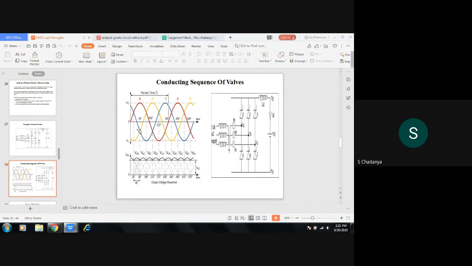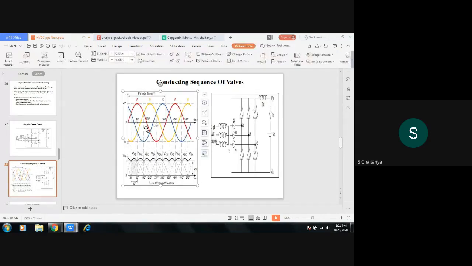On the negative side, phase B and phase C both are conducting. But if you compare both the curves, phase C is in the leading position. Phase C is more negative compared to phase B.